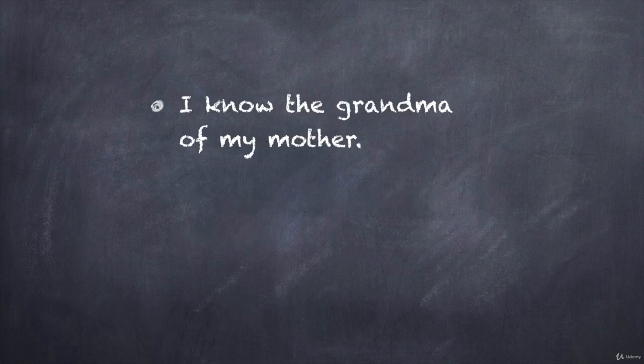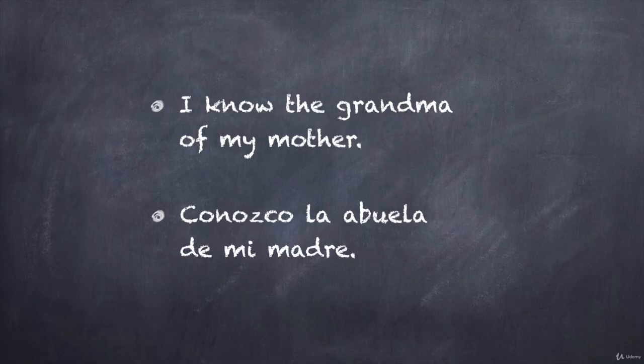How would you translate the sentence, "I know the grandma of my mother?" If you said, "Conozco la abuela de mi madre," you are correct. In this sentence, we're talking about being familiar or acquainted with a person. La abuela de mi madre. Also notice that in this sentence, we're using the yo form of conocer, which is irregular.